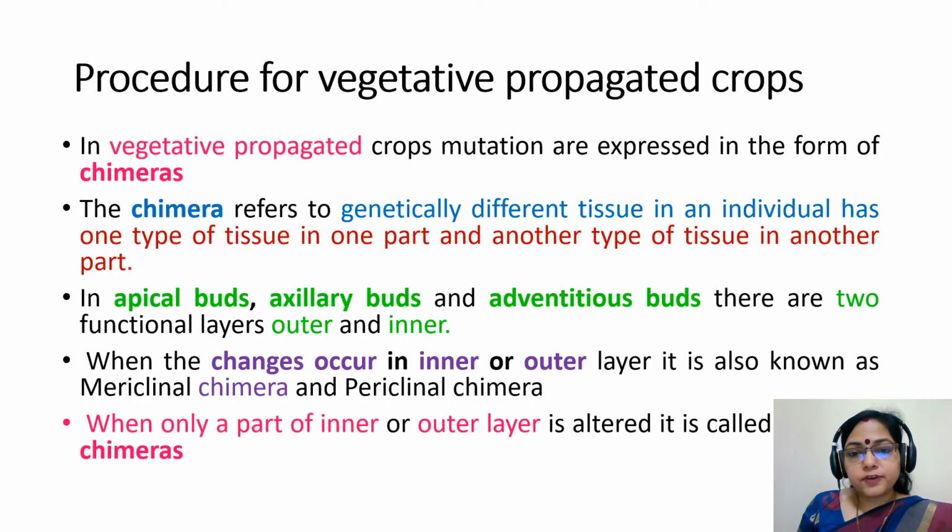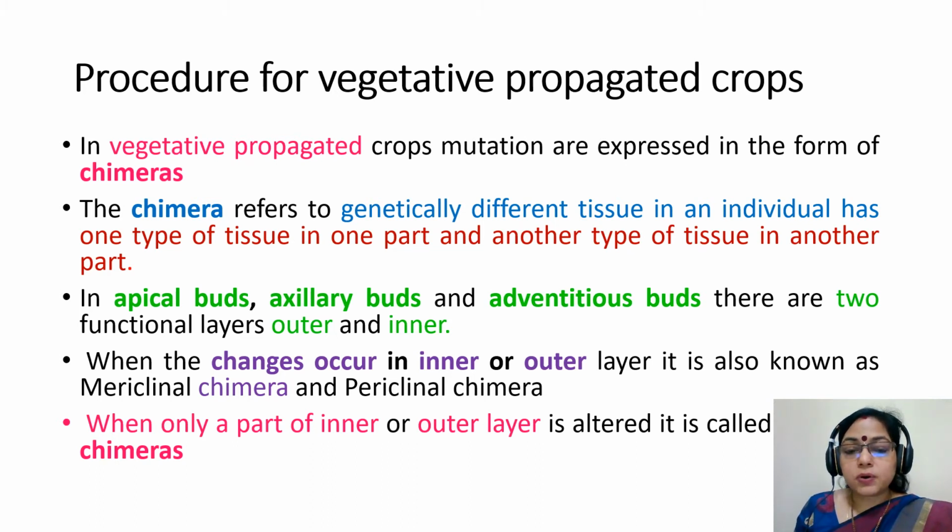Procedure for vegetatively propagated crops. In vegetatively propagated crops, mutations are expressed in the form of chimeras. Chimeras refer to genetically different tissue. If an individual has one type of tissue in one part and another type of tissue in another part, then it is called a chimera. In apical bud, axillary bud, and adventitious bud, there are two functional layers, outer and inner.